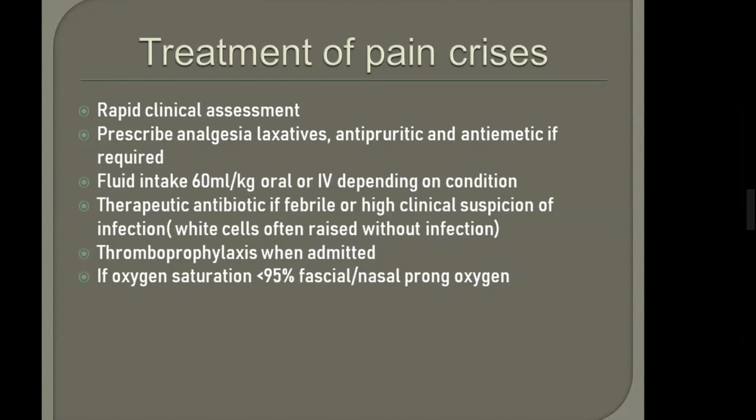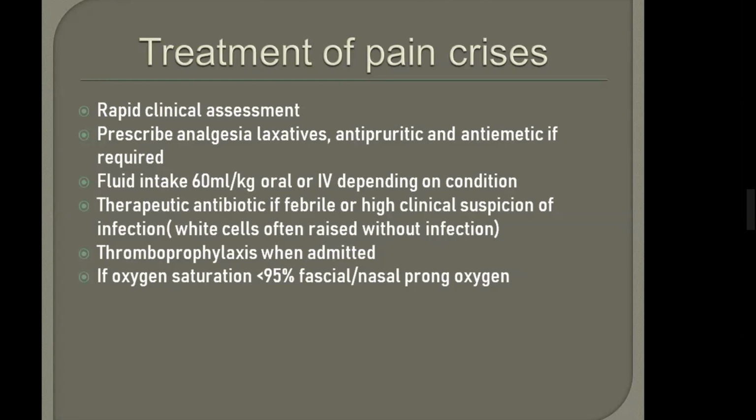In sickle cell, it is 95%. In sickle cell fluid intake, it's 60 ml per kg. And we will not routinely give therapeutic antibiotics. Be careful, RCOG does not like free use of antibiotics. Therapeutic antibiotics we only give if there is any risk of infection.